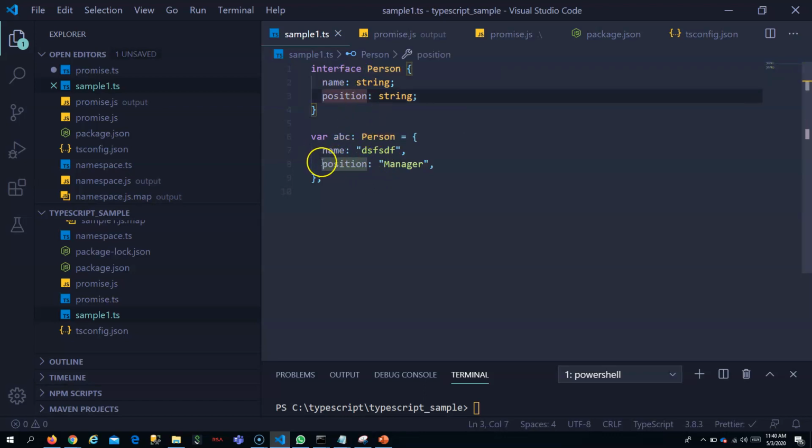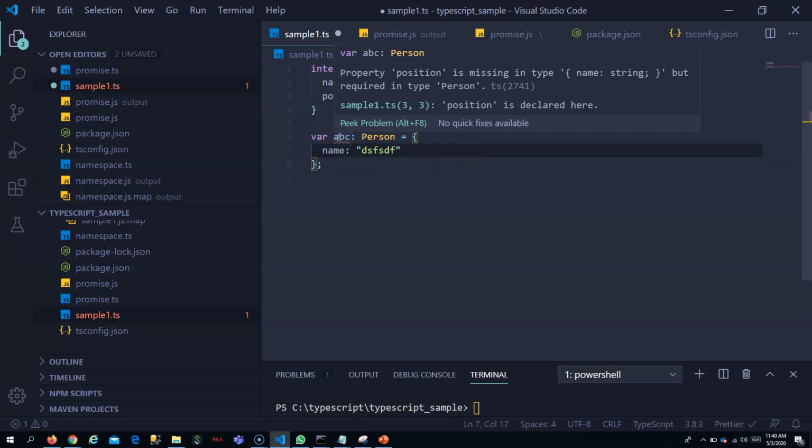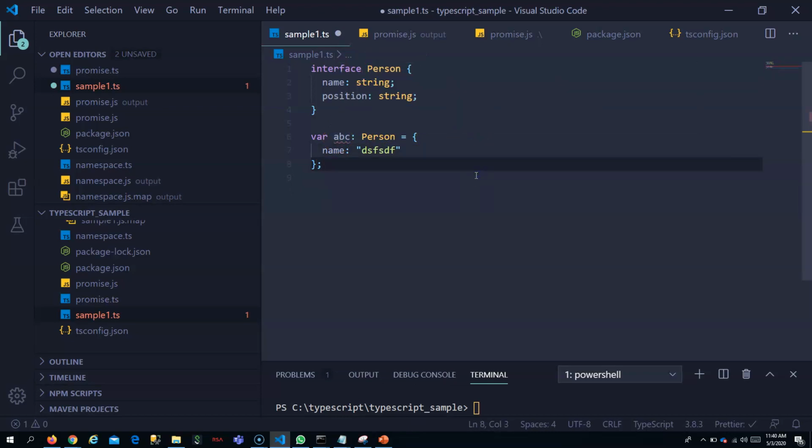If you don't have any of the values, it will throw an error, because you can see that it is throwing an error, right? So as you know, interface is to say that it is of that type. It is for providing that any person should have a name and position.